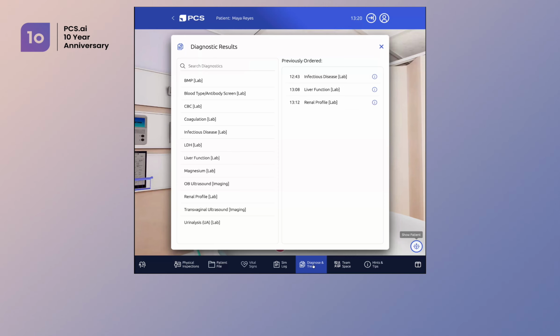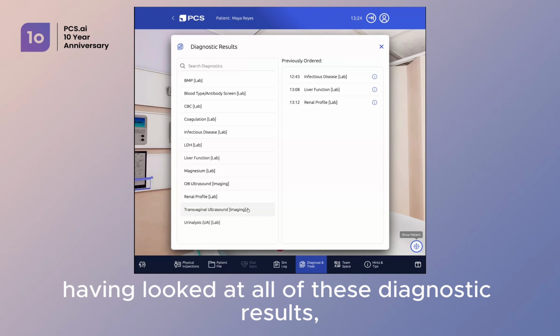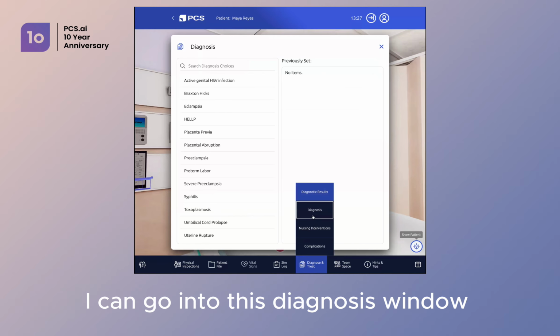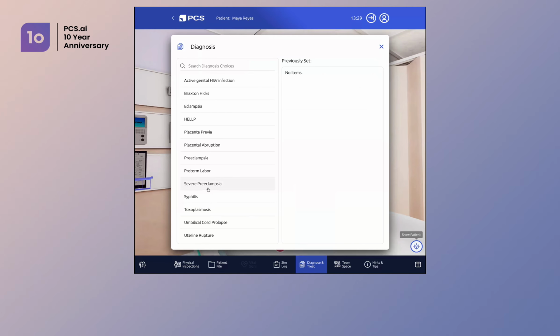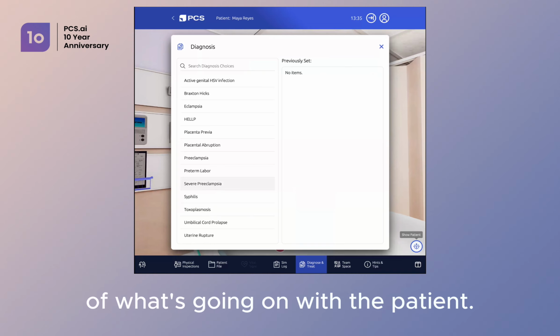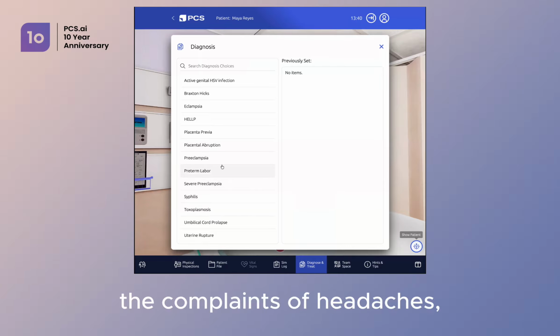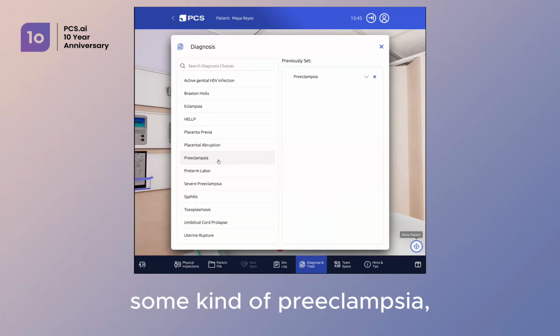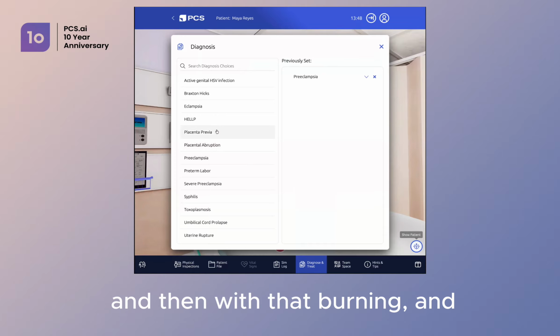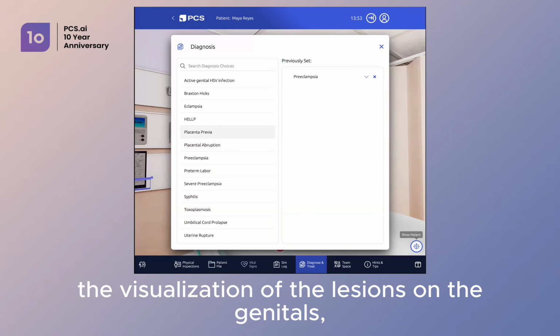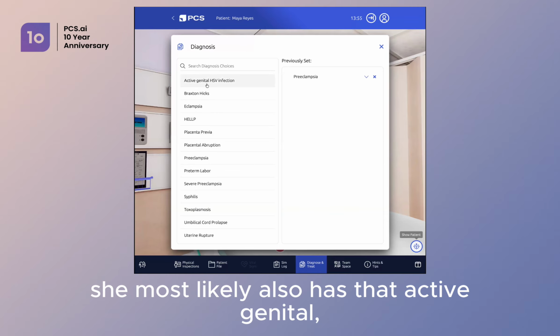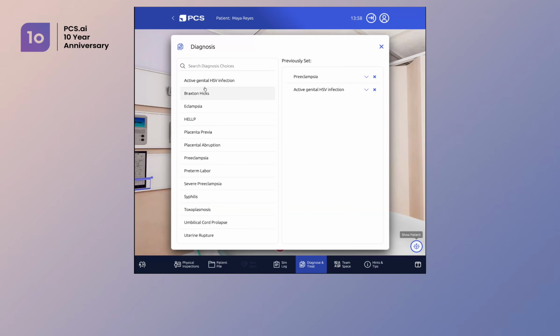And then once I have the clearer picture, having looked at all of these diagnostic results, I can go into this diagnosis window and put what I believe to be my diagnosis of what's going on with the patient. Obviously, with the pretty high blood pressure, the complaints of headaches, she's most likely experiencing some kind of preeclampsia. And then with that burning and the visualization of the lesions on the genitals, she most likely also has that active genital HSV infection.